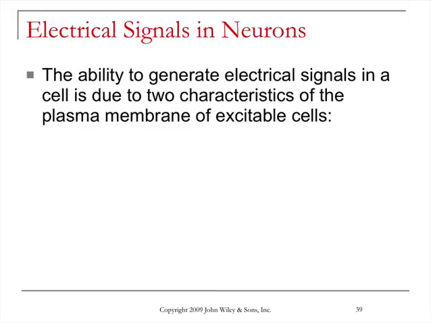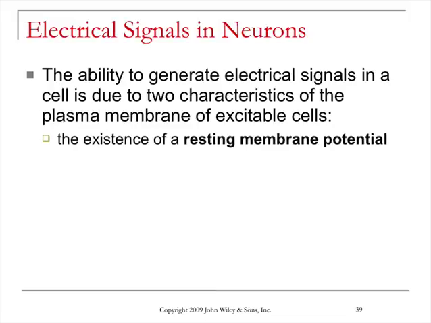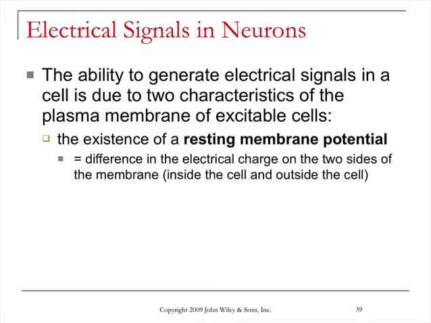The ability to generate these electrical signals in a cell is due to two characteristics of the plasma membrane of excitable cells: the existence of what is called a resting membrane potential. This term means that there is a difference in the amount of electrical charge on the two sides of the plasma membrane, that is, inside of the cell and outside of the cell. And more specifically, there's a lot of positive charge just outside of the cell, and there's a lot of negative charge just on the inside of the cell.